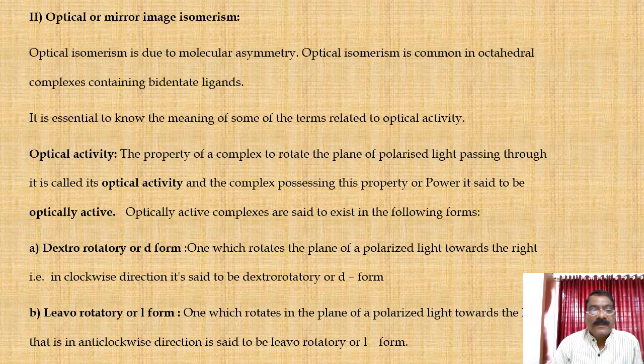And second, levorotatory or L form: the complex which rotates the plane of polarized light towards the left, that is in anti-clockwise direction, is said to be the levorotatory or L form of the complex.